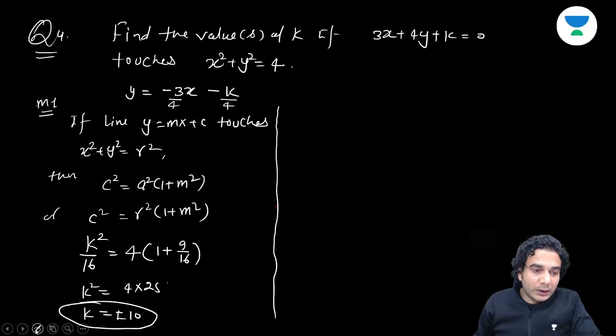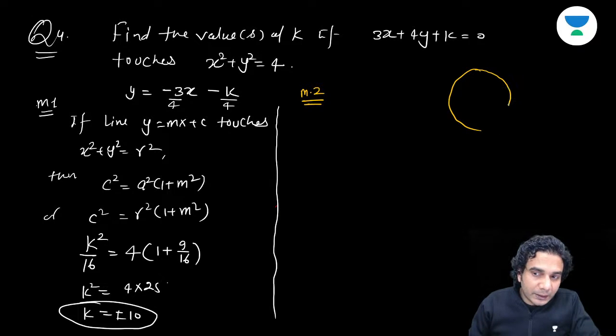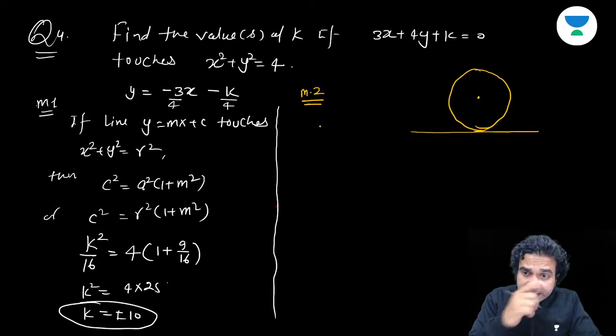But this method is only applicable for standard circles. The second method which we are going to do is applicable for any circle. You just need to write the center. So if a line touches a circle, I would suggest the second method, because it involves the same calculation. You don't need to remember anything. No need to remember this condition of tangency.